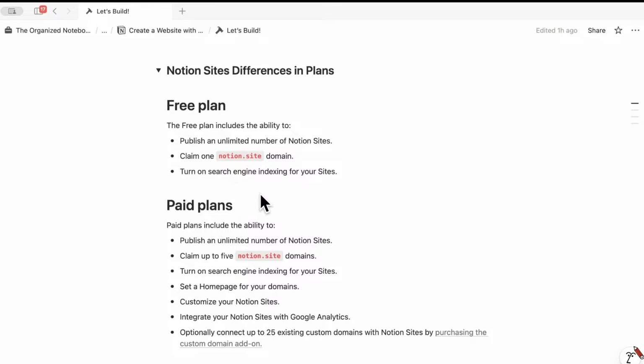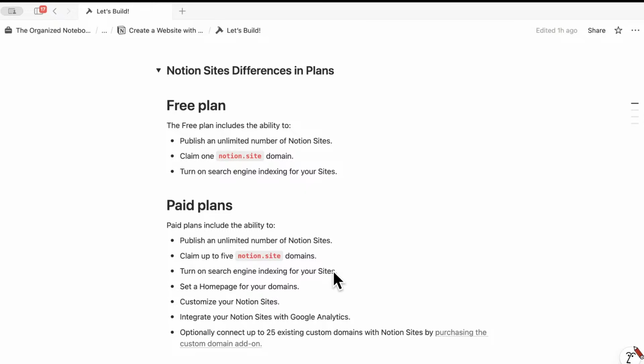With the paid plan, you can publish an unlimited number of Notion sites, same as the free plan. You can claim up to 5 Notion.site domains. So if you want to create more than just one, then this might be a very important feature for you. Turn on search engine indexing for your sites. You can set a homepage for your domains.